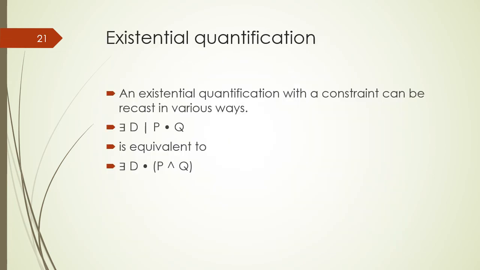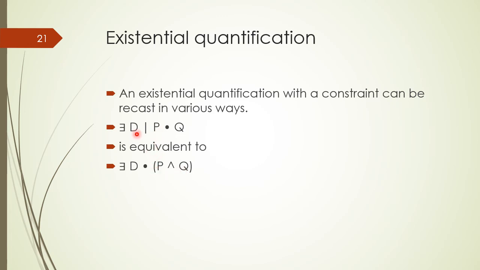Students, if we have a quantifier statement with the existential quantifier along with a constraint, then we can represent such a quantifier statement in the form of implicit quantification, that is to say, without any constraint. Therefore, if we have a quantifier statement with the existential quantifier in this form where P is a constraint, we can convert this constraint into part of the predicate.